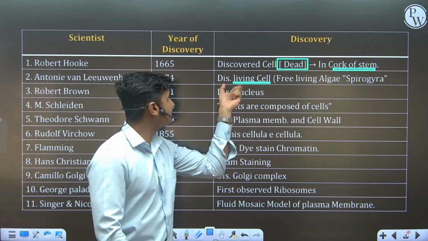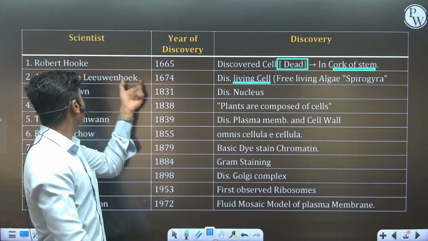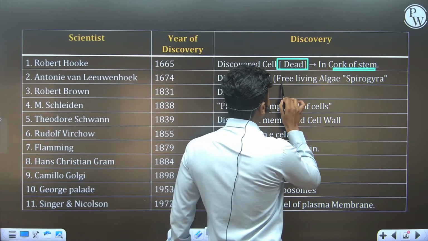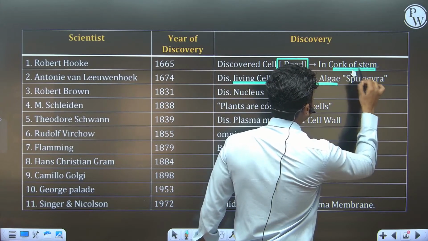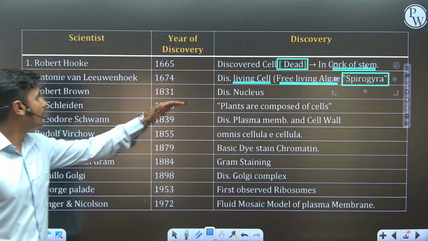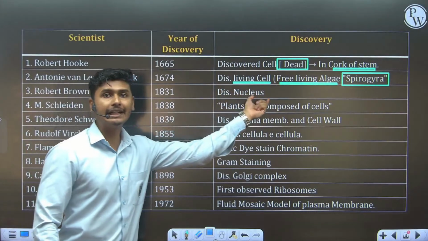And if they ask who discovered living cells specifically, then it is Anthony van Leeuwenhoek in 1674, and he discovered them in a free living alga, that is known as Spirogyra. Then, a very crucial MCQ: Robert Brown, 1831, discovered the nucleus.